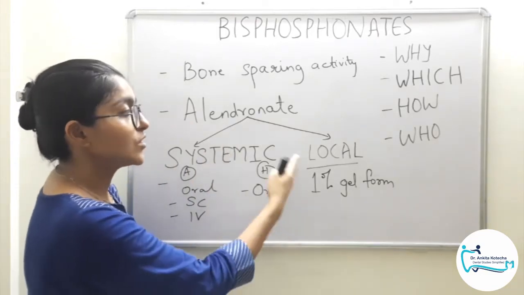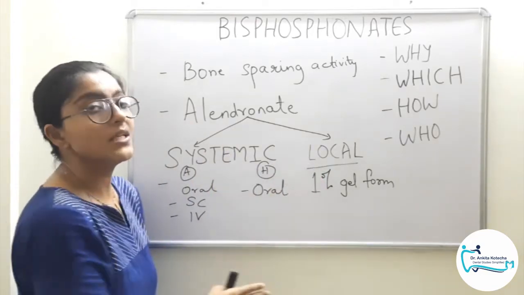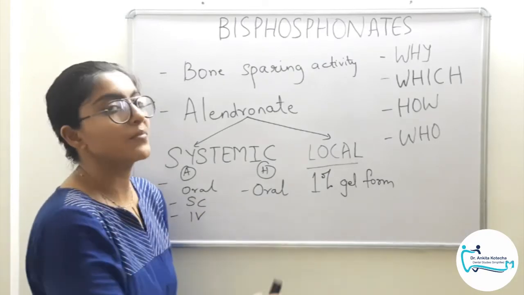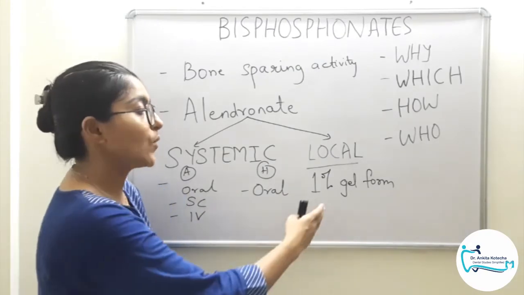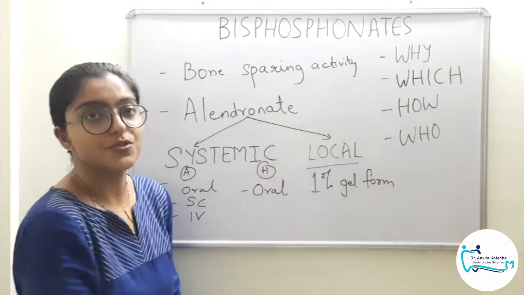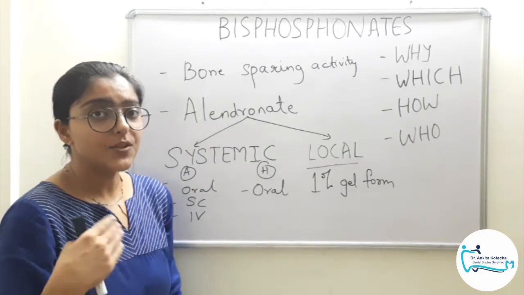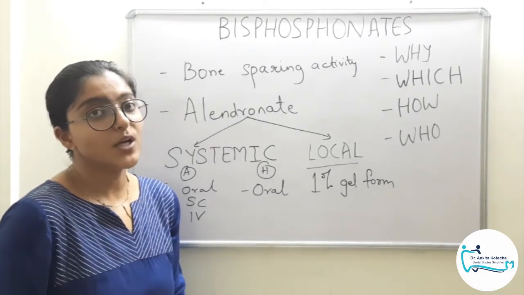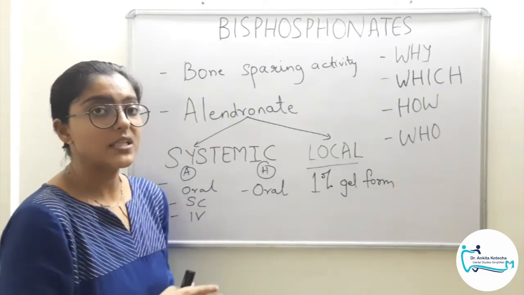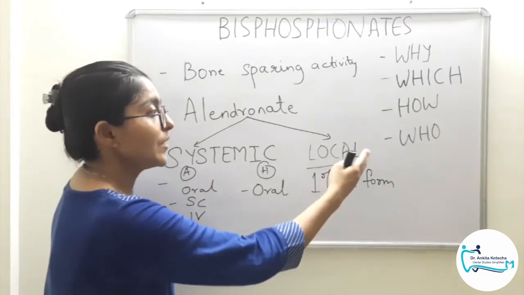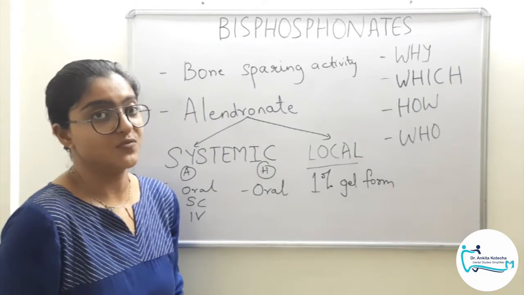Again, there are two modes of administration, systemic and local. Owing to the adverse effects associated with systemic administration, local administration was proposed, that is 1% gel form of alendronate. The other applied aspects of bisphosphonates which are yet to be researched further are antibiofilm properties of bisphosphonate and improvement in the implant stability. And the last question, who are eligible to receive bisphosphonate therapy?